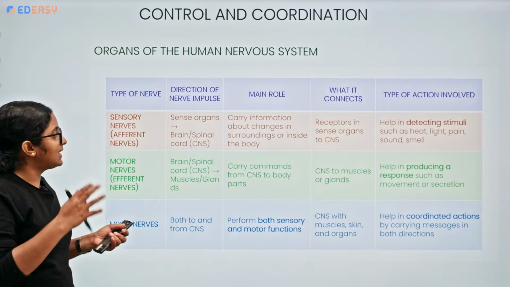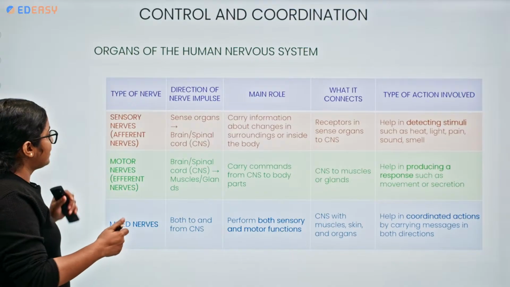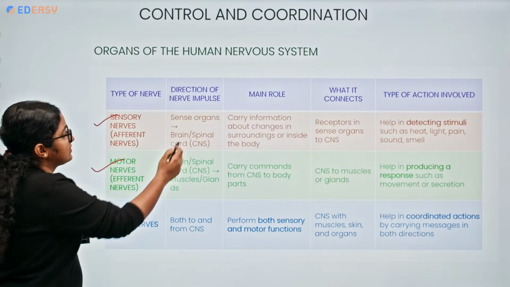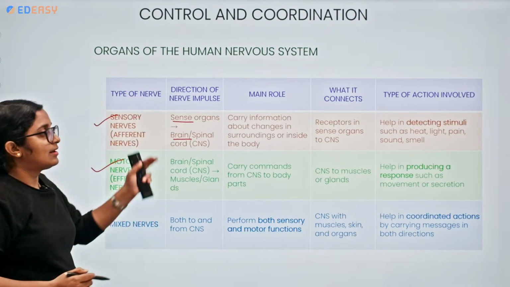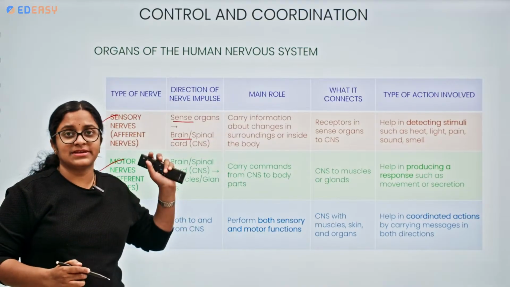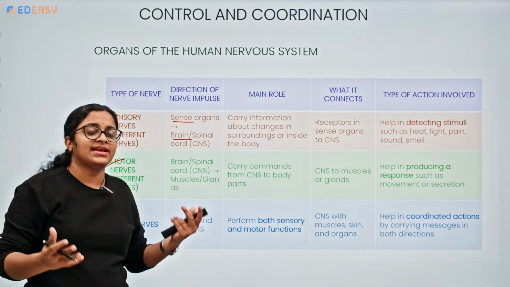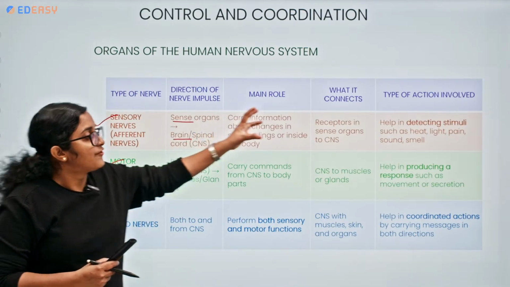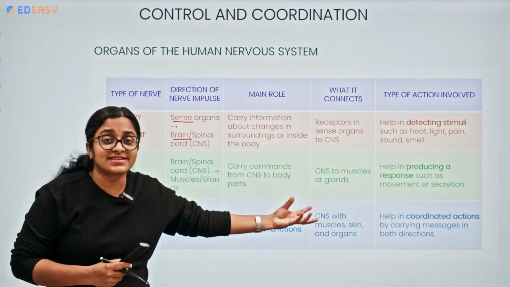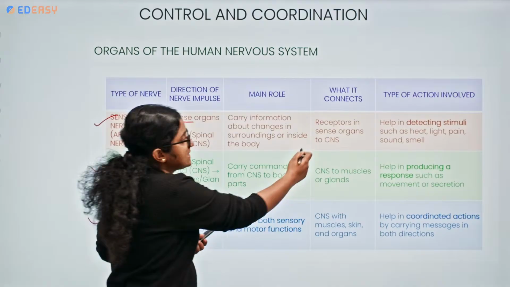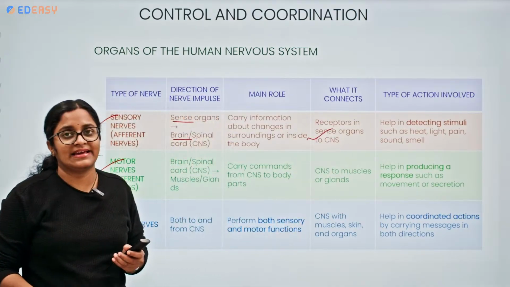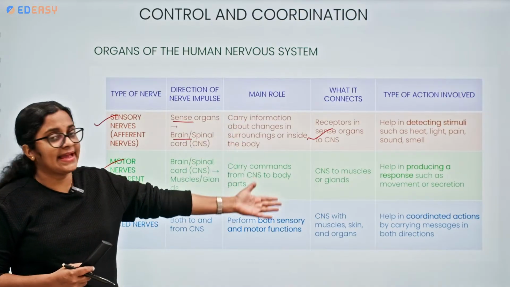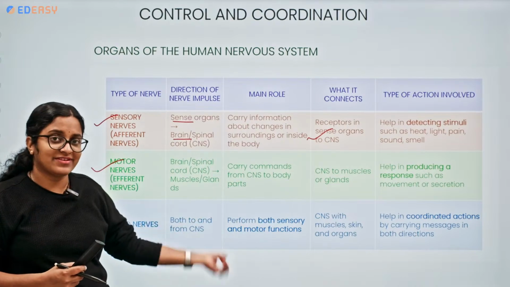Okay, this will be so simple. Again, don't think it is complicated. Type of nerve: sensory, motor, and mixed nerve. Direction of impulse for sensory: sense organs to brain or spinal cord. The main role of it is carrying information whenever there are any outside or internal changes occurring within the body. It connects the receptors in the sense organs to the CNS, helping in detecting a stimulus. The type of action is detecting stimuli like heat, light, pain, sound, or even smell.